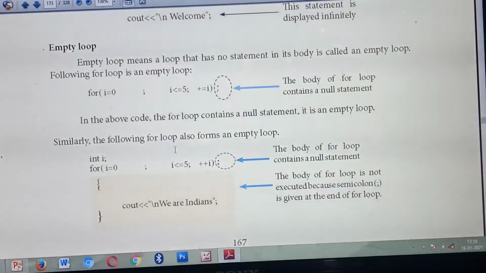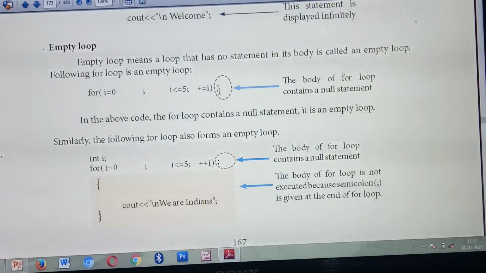Inside the for loop you are not giving any statement, so we can say the body of the loop contains a null statement, and we can also call this loop an empty loop. You are giving only the for loop conditions, but no statements inside. And listen carefully: in the for loop, after the ending of the for loop, you won't give a semicolon.